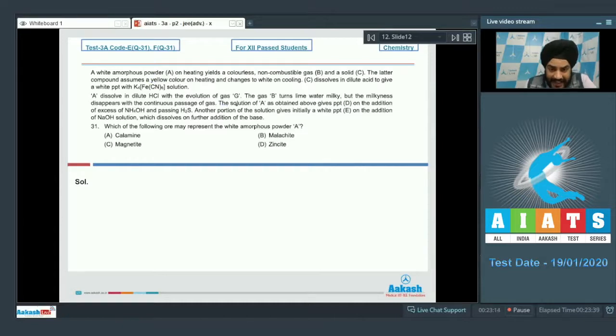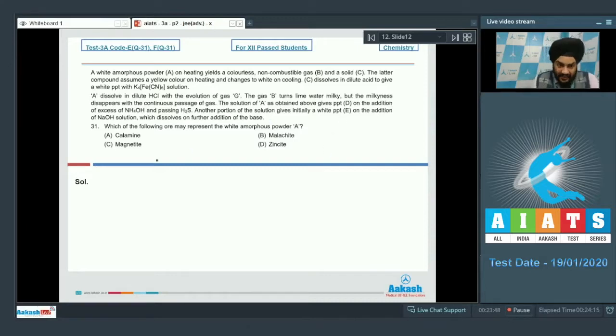It is further given to us that the solution of A as obtained above gives precipitate D on the addition of excess of NH4OH and passing H2S. So this is another confirmation for zinc, students. Zinc is present in group 4 and it is precipitated by passing H2S in the presence of NH4OH. And it is further mentioned that another portion of the solution gives initially a white precipitate E on the addition of NaOH solution, which dissolves on further addition of the base. So it is clear to us, students, that the salt under consideration is ZnCO3.